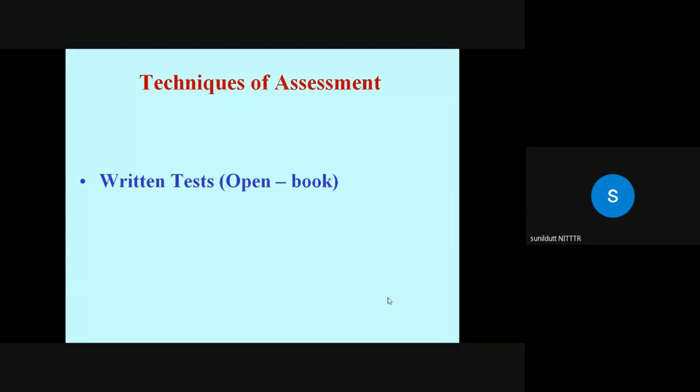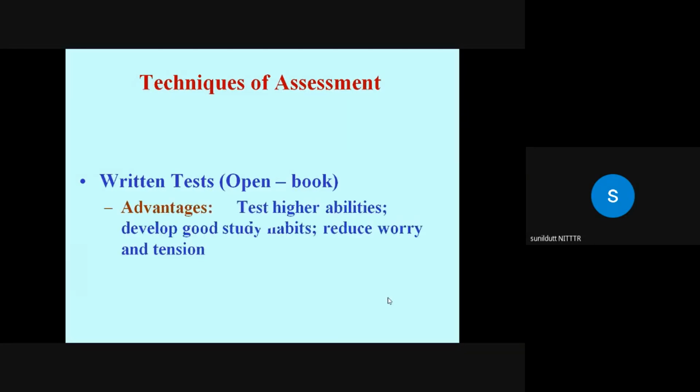Okay, they can write formulas, anything they can write, but the construction of this kind of question on the part of the teacher is very difficult, because you are not preparing a question which can be answered immediately. If the student has thoroughly studied the content, only he or she will be able to answer.